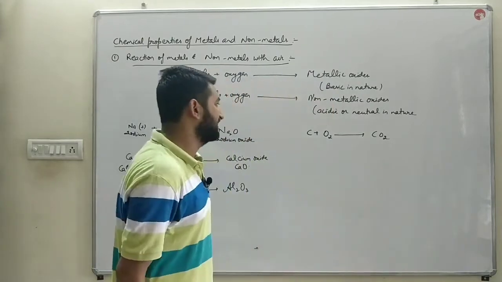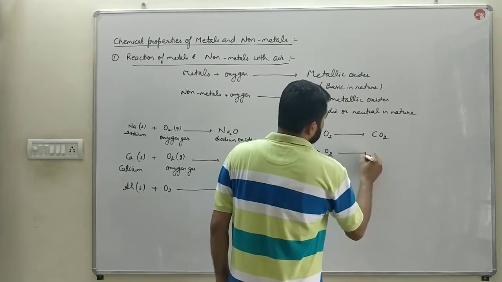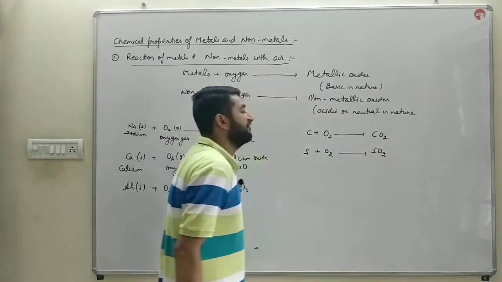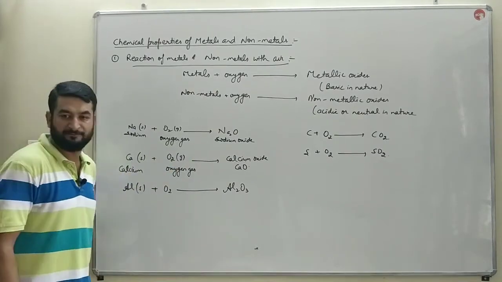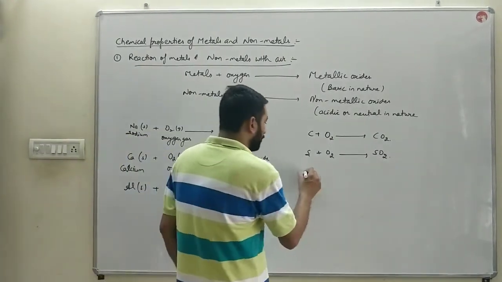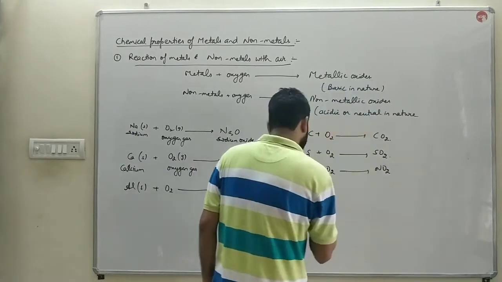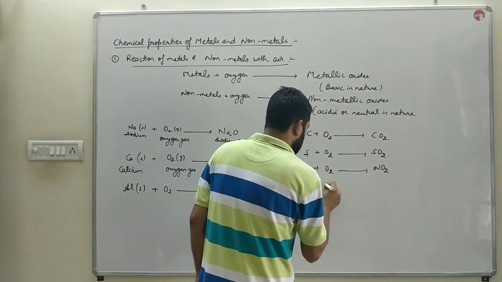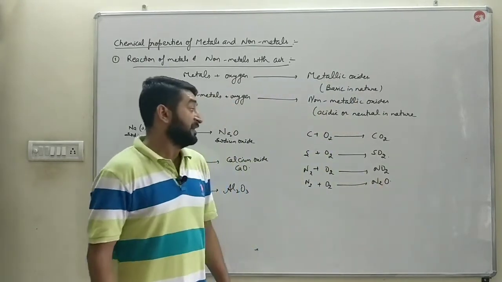It forms acids when it is mixed with water. Sulfur, when it reacts with oxygen, forms SO2, sulfur dioxide, the pollutant which is released by the burning of petrol and diesel. Nitrogen, when it reacts with oxygen, either forms NO2 or sometimes N2O, dinitrogen oxide.